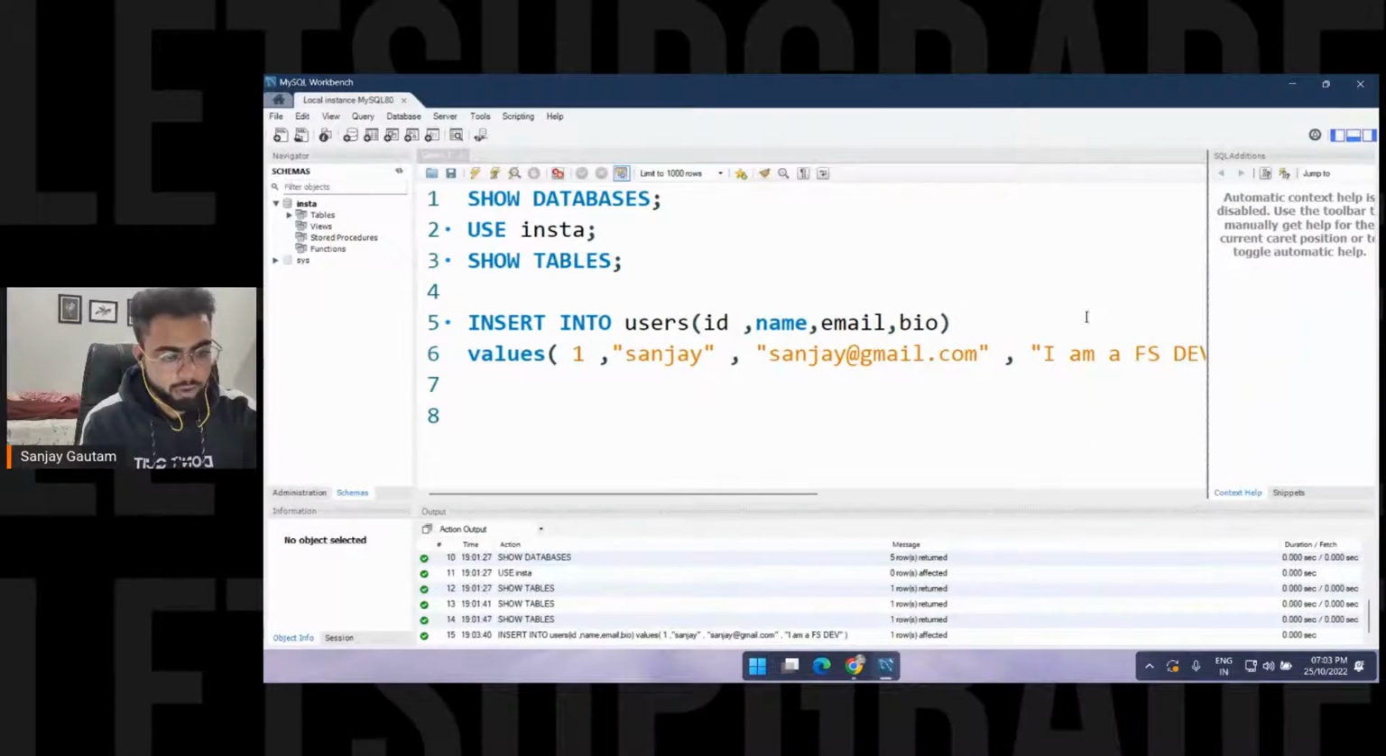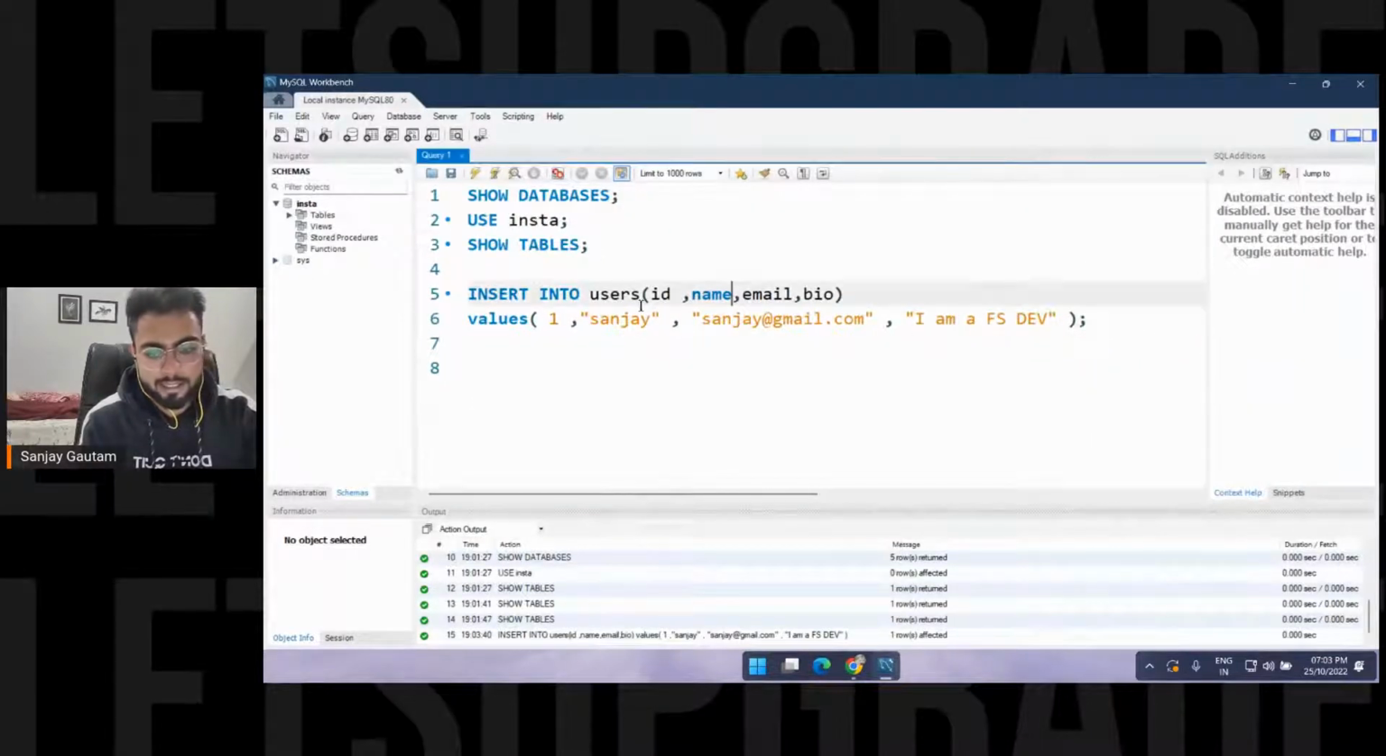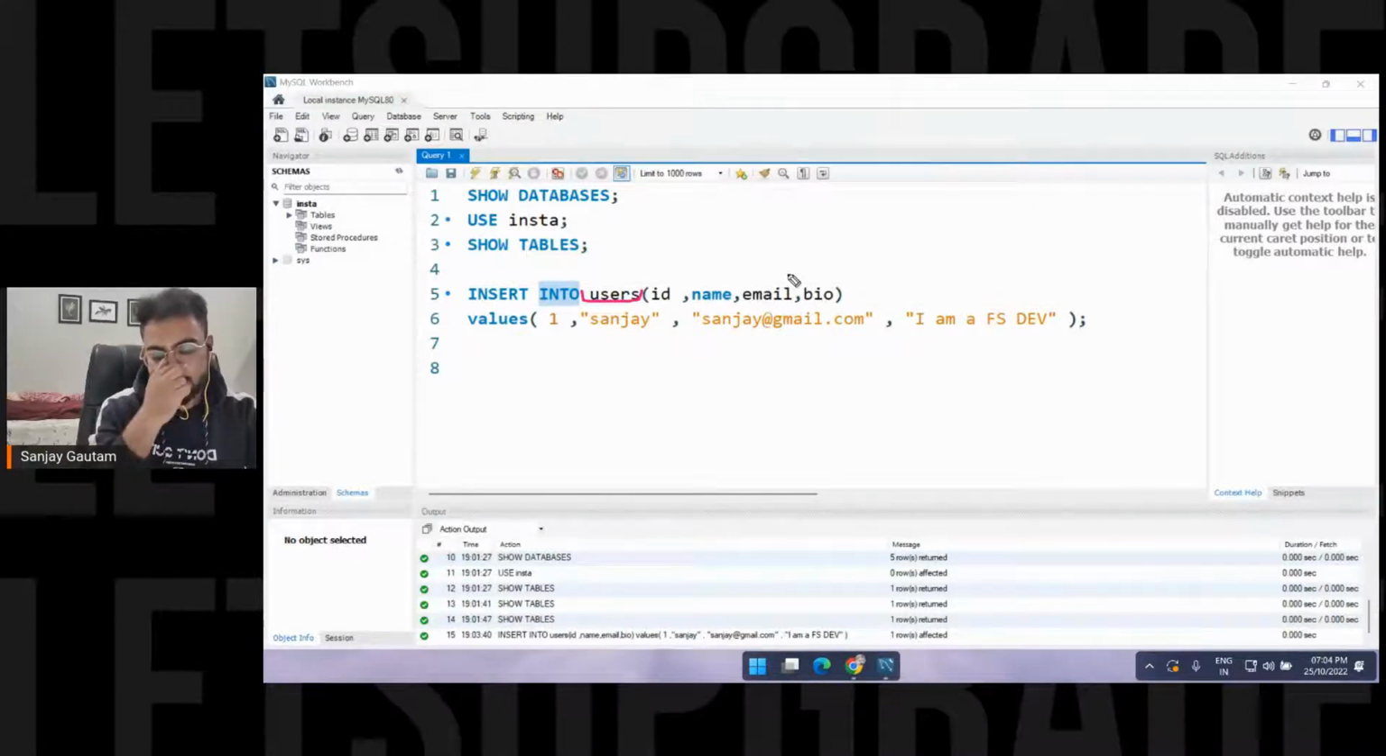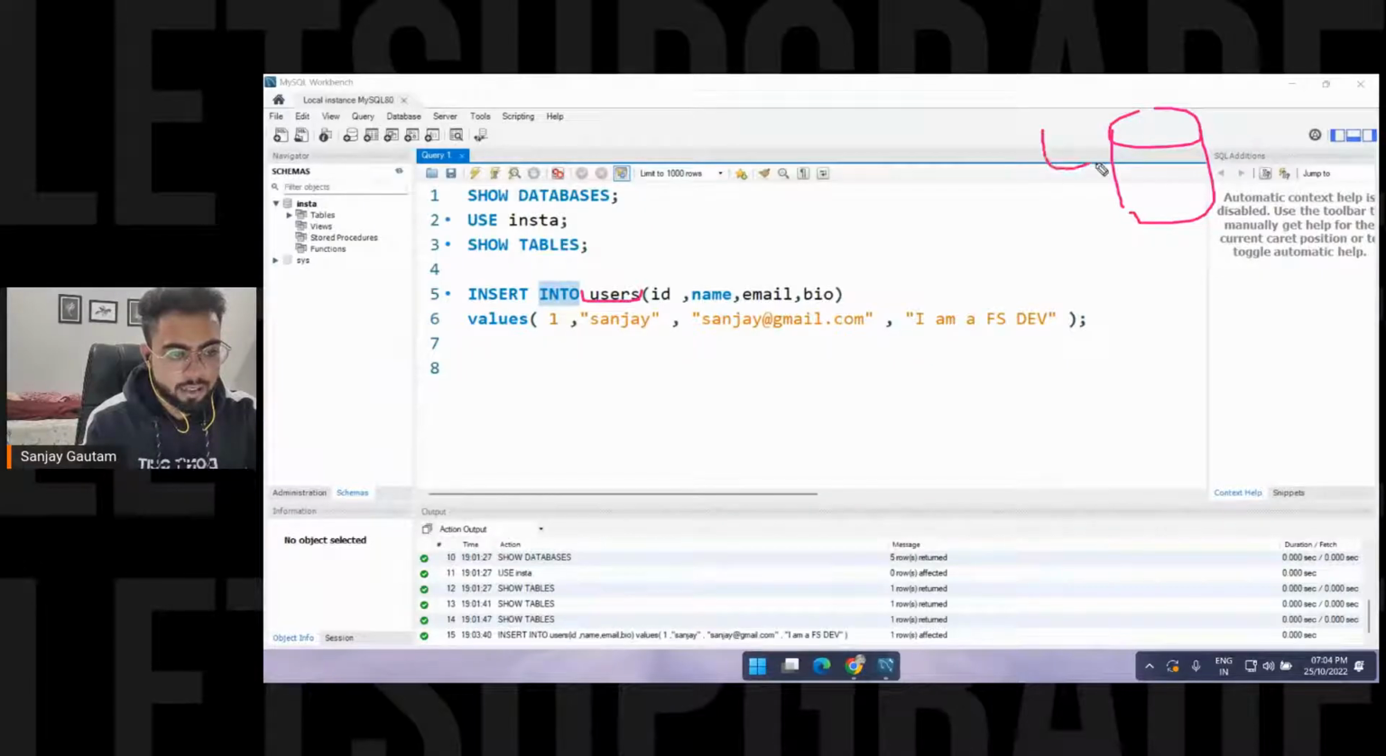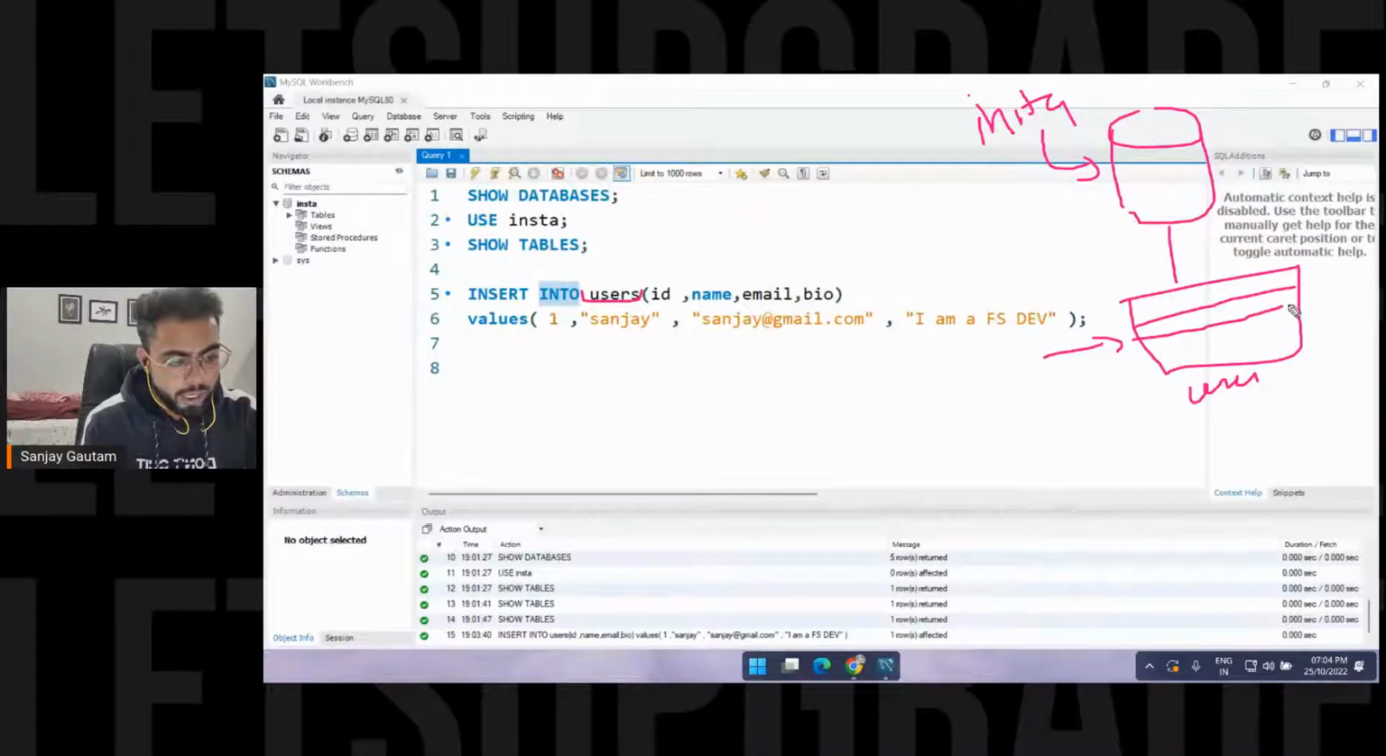One row affected. So what this is saying: insert into and the table name. We created that database, the database is Insta. Then we created a first table here, the table name is users. And I'm just adding a row here. This row is our data. So insert into the table name inside which you want to save the data.